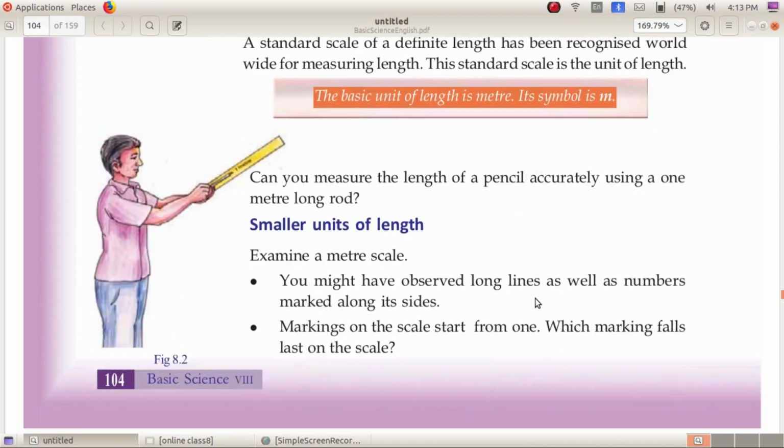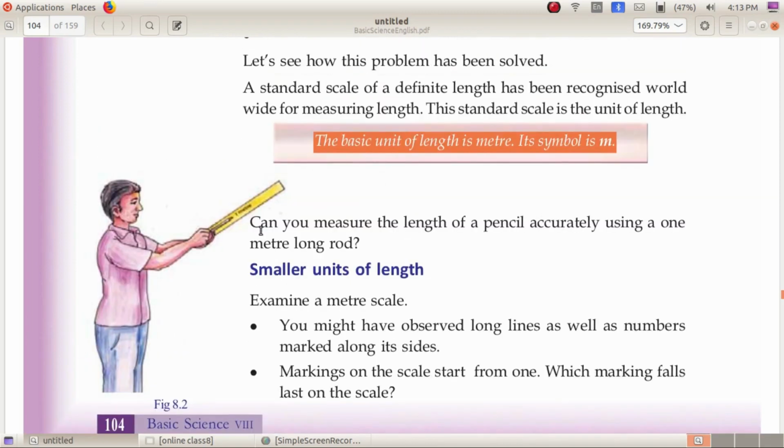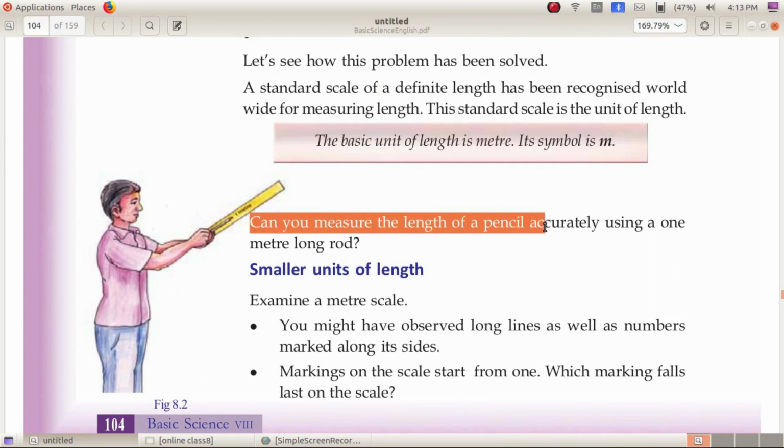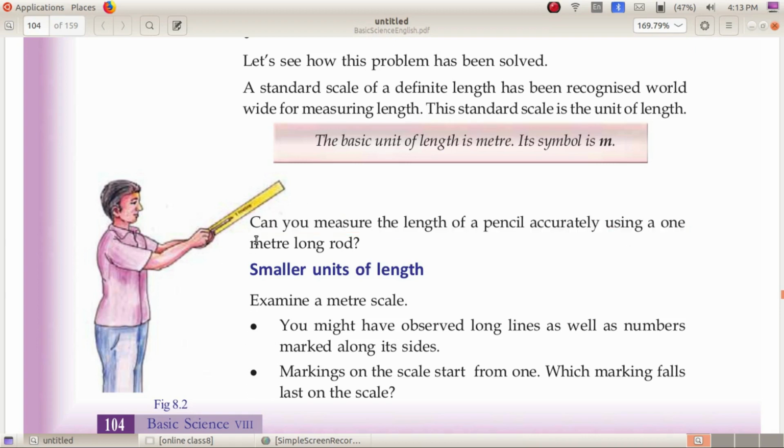Now, our problem is that can we measure the length of a pencil using a 1 meter long rod? We know that the pencil is very small compared to the rod. So, can we measure it correctly? Thus, we understand that we need smaller units of length for measurements.